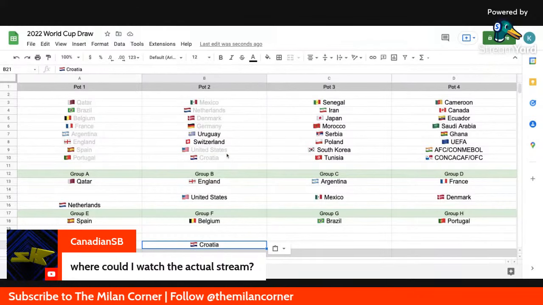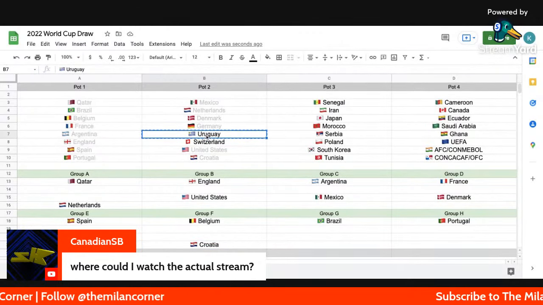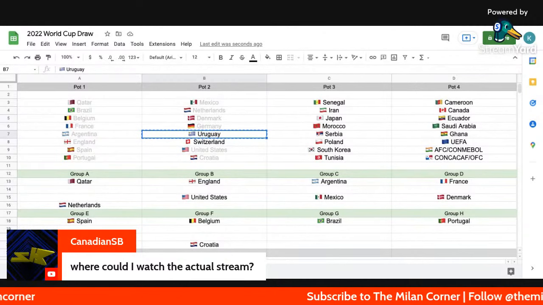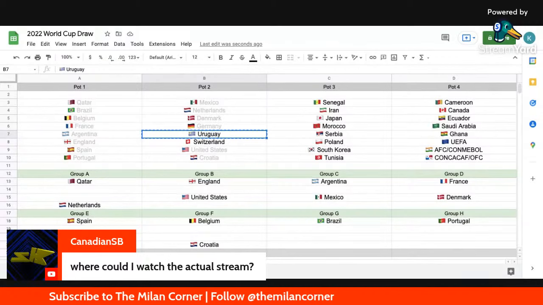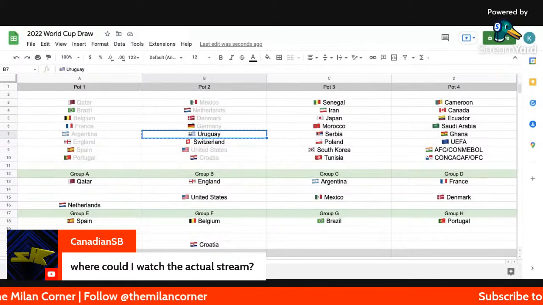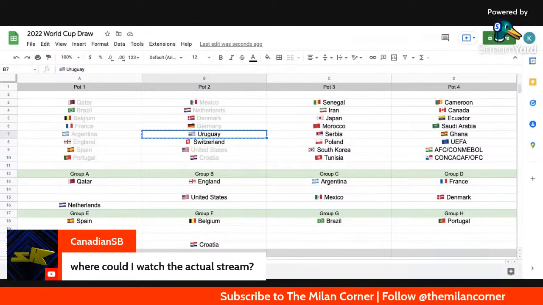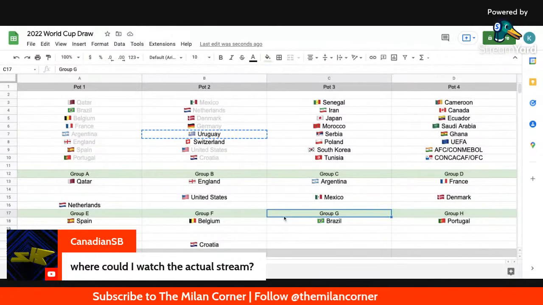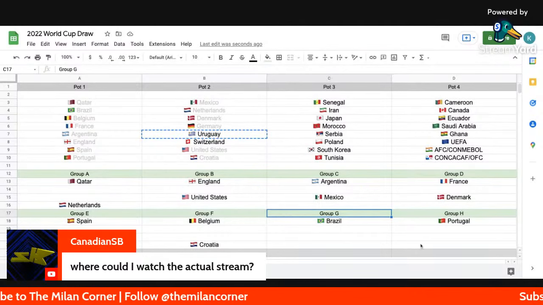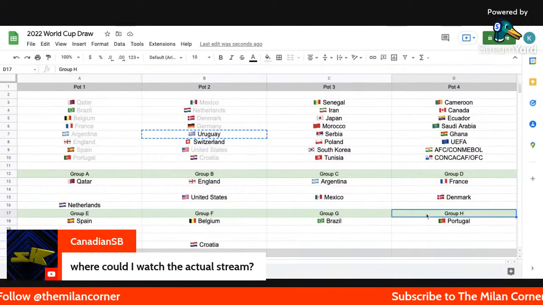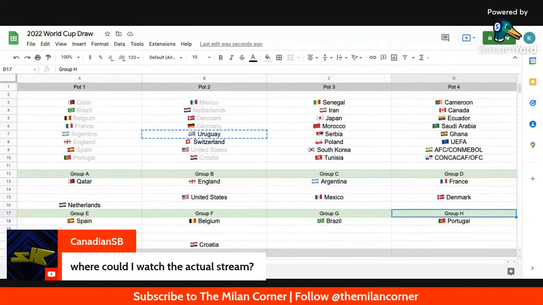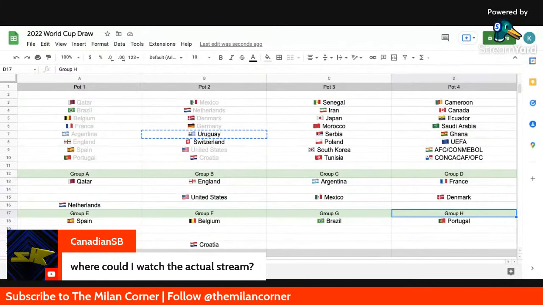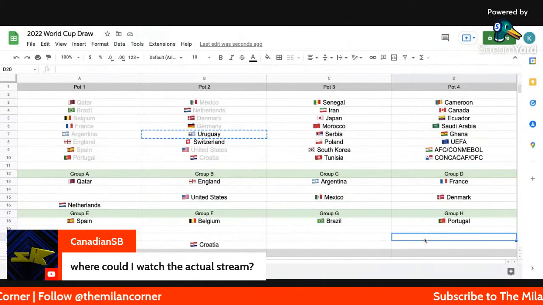Uruguay are going to be with Brazil. This is interesting because they're going to be from the same conference. They did make the quarterfinals in 2018. So Uruguay cannot go into Group G because they're going to be in the same confederation as Brazil. So automatically Uruguay go into Group H with Portugal. It's going to be Uruguay and Portugal in the same group, and Brazil and Switzerland in the same group. The positioning for Uruguay is going to be H3. There we go.